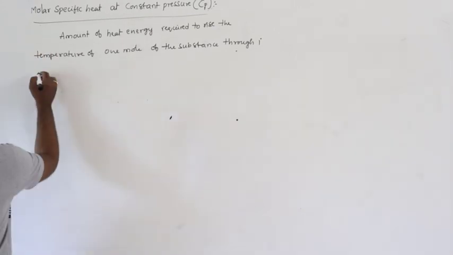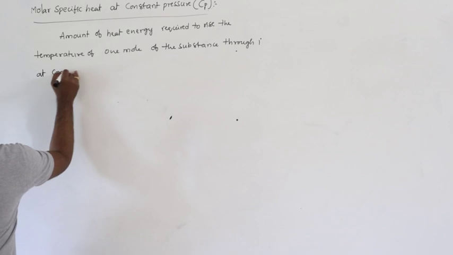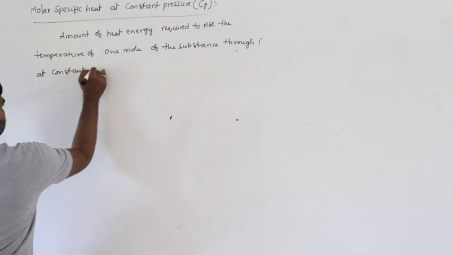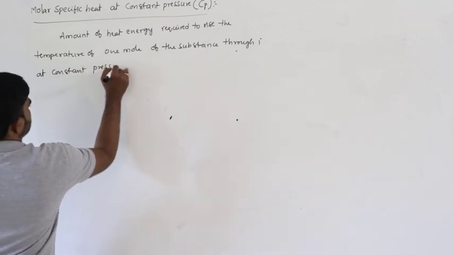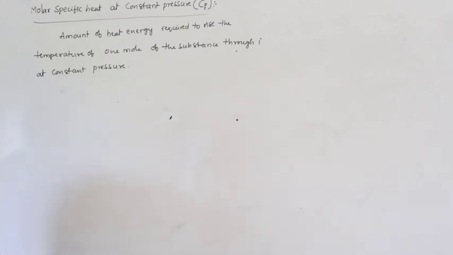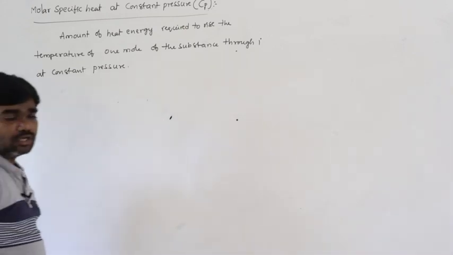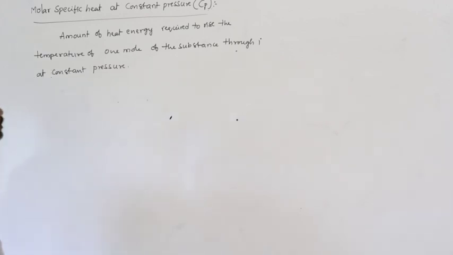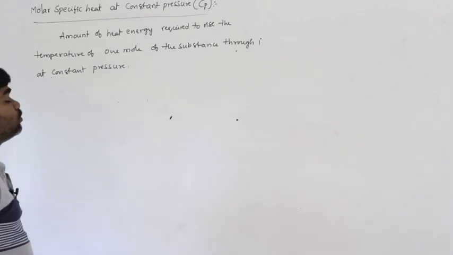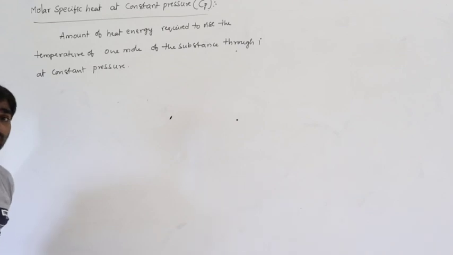If it takes place at constant pressure, that is called molar specific heat at constant pressure. The amount of heat energy required to raise the temperature of 1 mole of the substance through 1 degree Celsius is called molar heat capacity or molar specific heat at constant pressure.